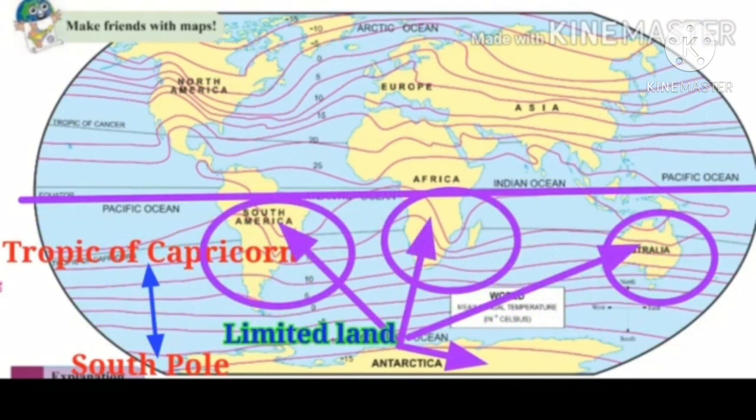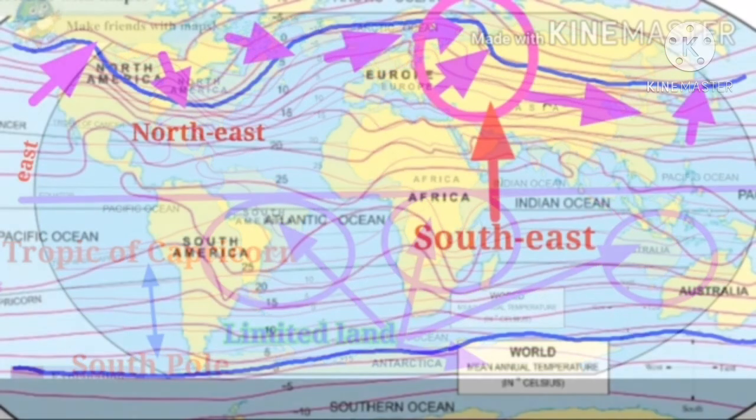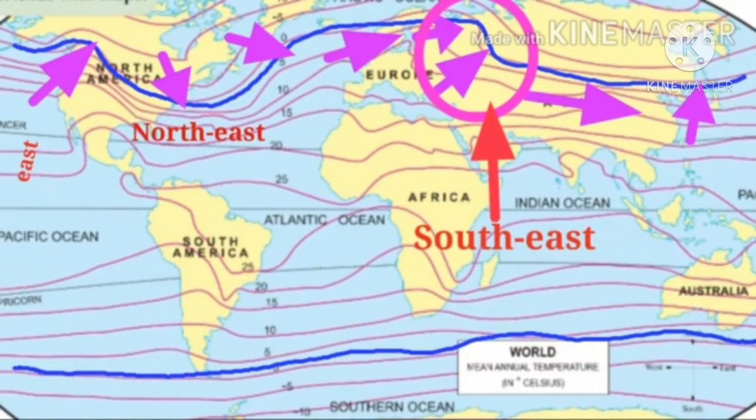The isotherms in the southern hemisphere are fairly parallel to the latitudinal lines. From the South Pole to the Tropic of Capricorn, the distance between these lines is almost equal, as the proportion of land in the southern hemisphere is limited. The temperatures in these parts are largely influenced by latitude.